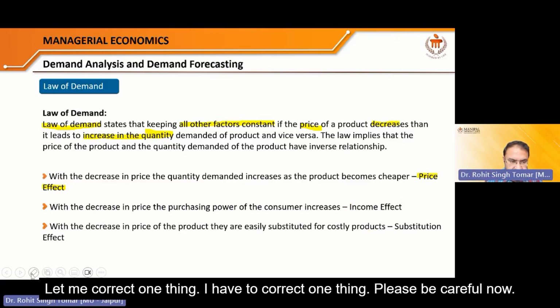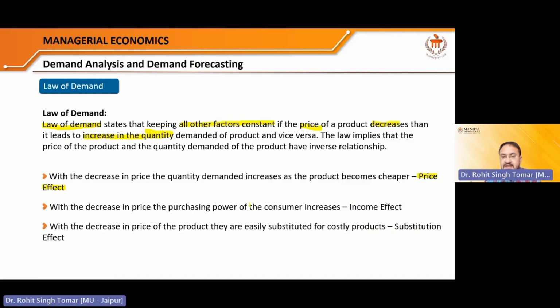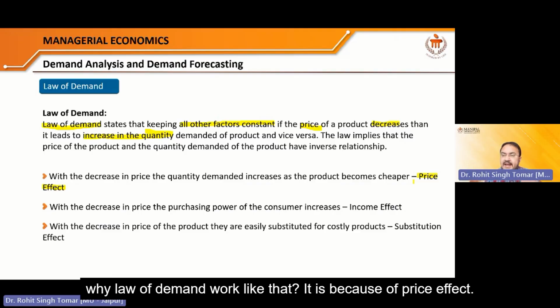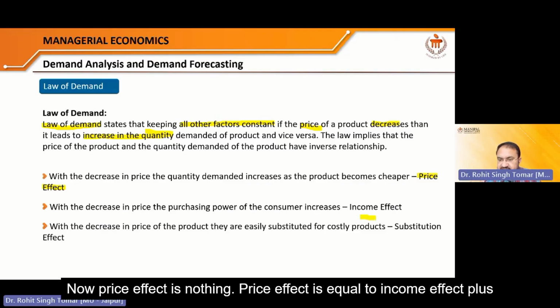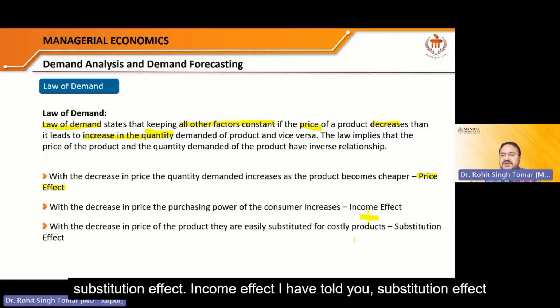Let me correct one thing. I have to correct one thing. Please be careful now. Why does the law of demand work like that? It is because of the price effect. Now, the price effect is equal to the income effect plus the substitution effect.